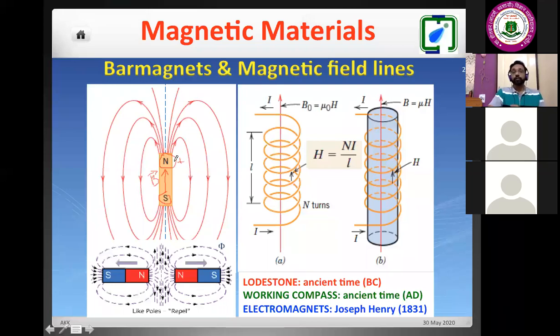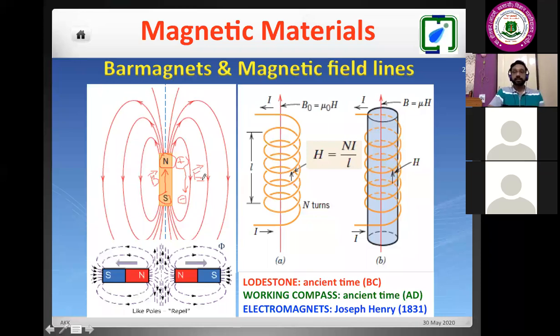That's correct. North pole, we can say, is nothing but a positive charge, and south pole is nothing but a negative charge. So external electrical lines of force will behave exactly like this. But inside the materials, it is opposite to your magnetic field. It will be like this. This is our electrical field due to the electrical dipoles.